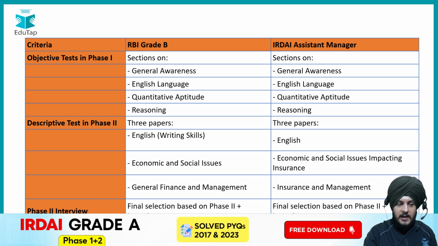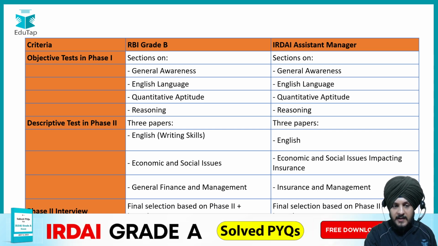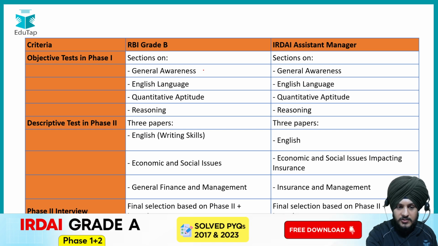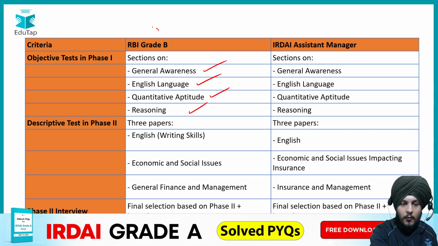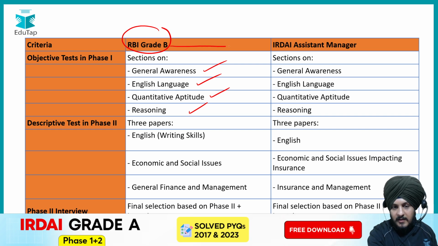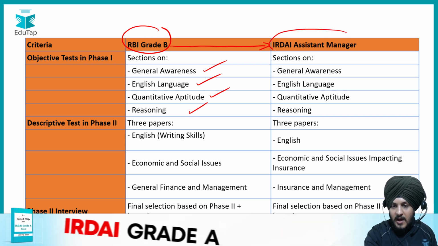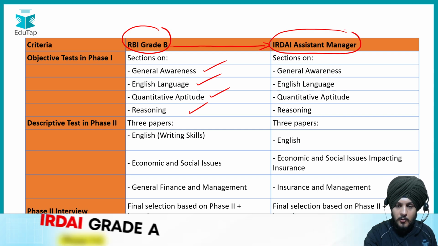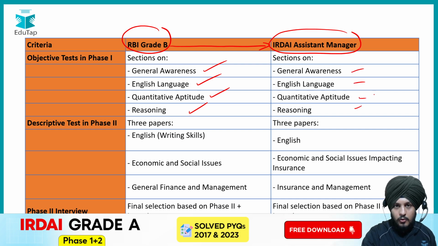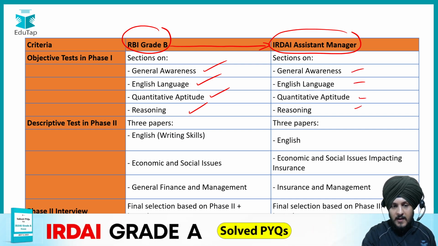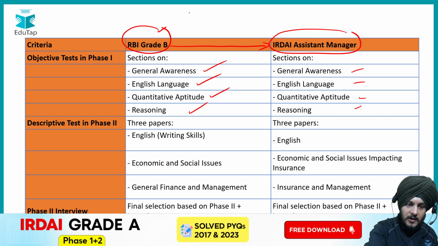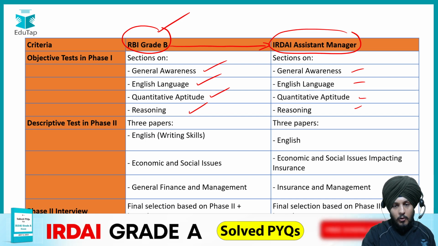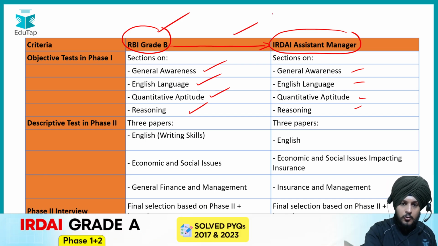Fine. After that, phase 1, as I told you, is an objective type paper, so over here you would get these different components, which include general awareness, English language, quants and reasoning. So you can see that if you're preparing for RBI Grade B, you automatically get enough coverage of the IRDAI Assistant Manager phase 1 syllabus also, because the syllabus is the same and the difficulty level, I would say, is somewhat similar. So there is no reason why you should not prepare for this IRDAI examination if you have covered the RBI Grade B syllabus. Fine. Because the syllabus of phase 1 is very much overlapping in nature.